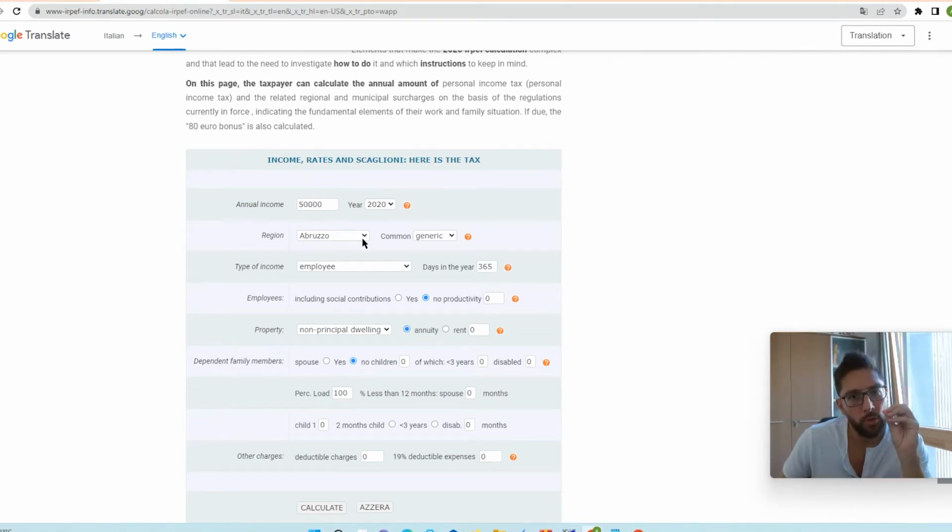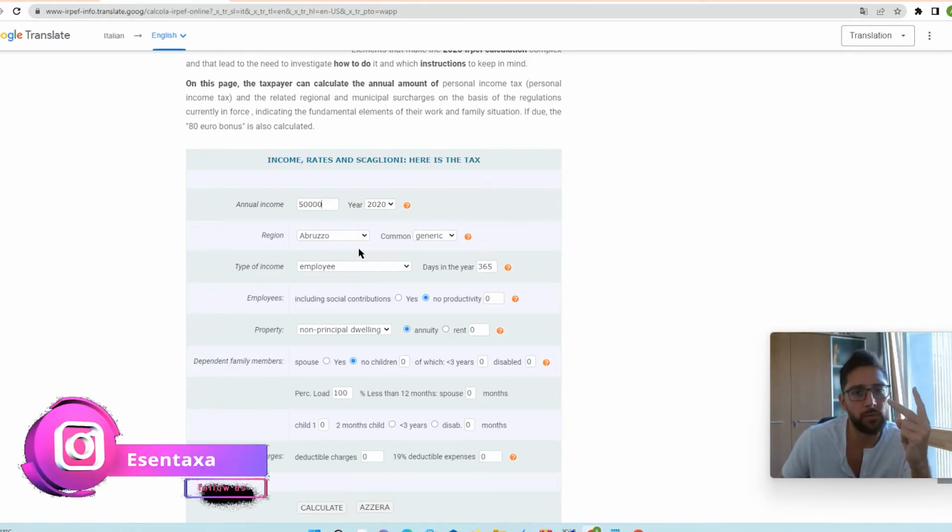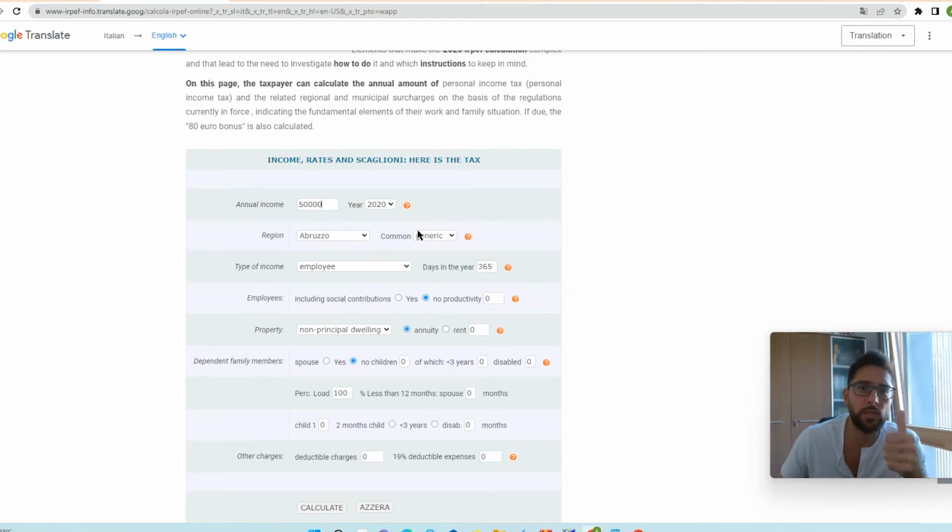I specify the region where I'm going to live in Italy, or where I'm already living, the place of residence. On top of the IRPEF taxation, we have two other layers of taxation: the additional regional tax and the communal tax. So with this tool, you also have an estimation of the fiscal pressure, including the regional and communal tax.